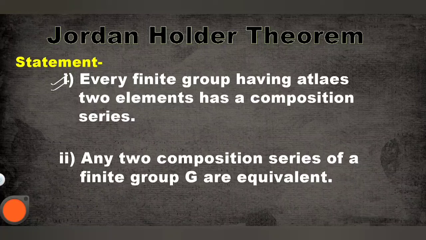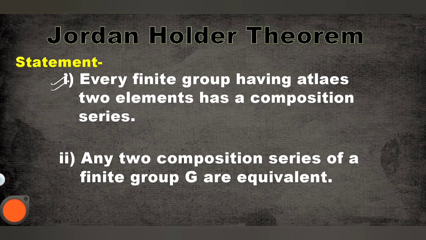Today we have a very important theorem, that is the Jordan-Holder theorem. The statement of the theorem, first of all: every finite group having at least two elements has a composition series. And the second statement is any two composition series of a finite group G are equivalent. It means this theorem has two parts.